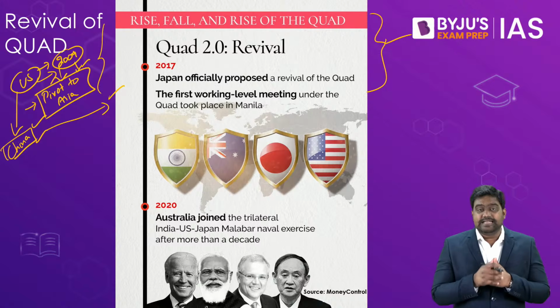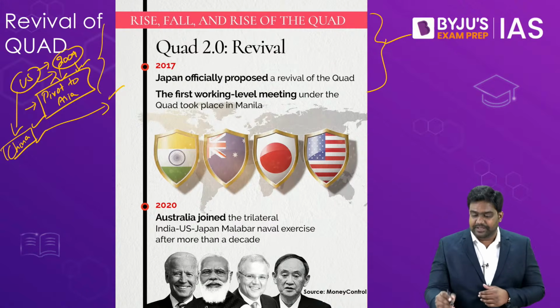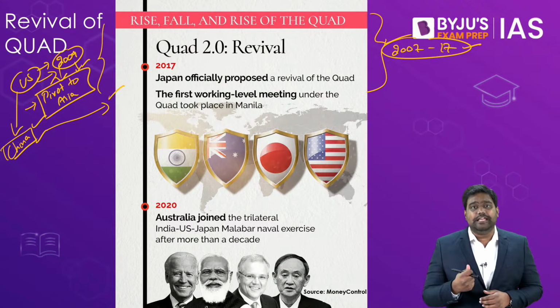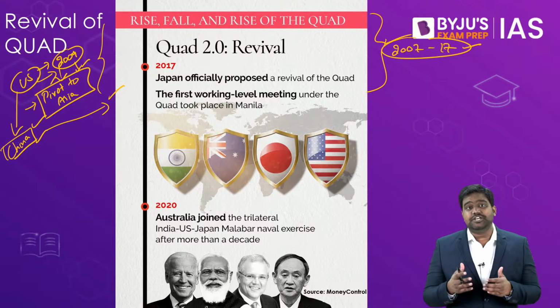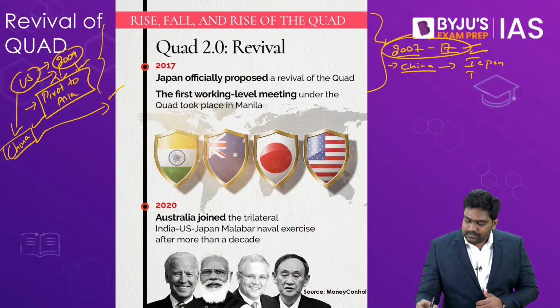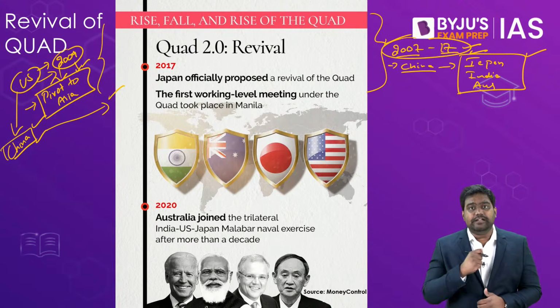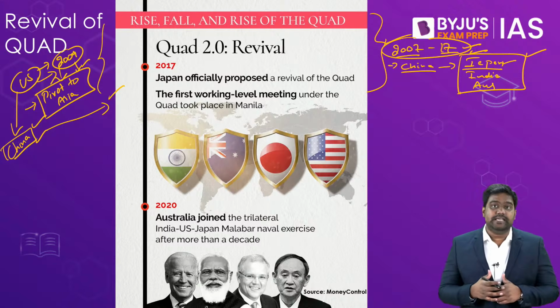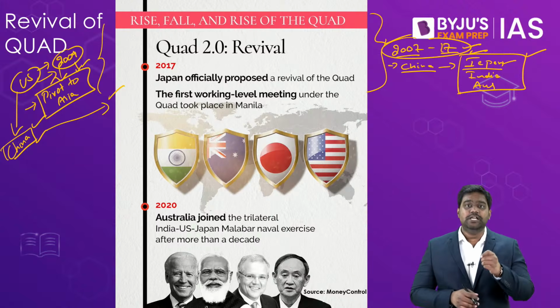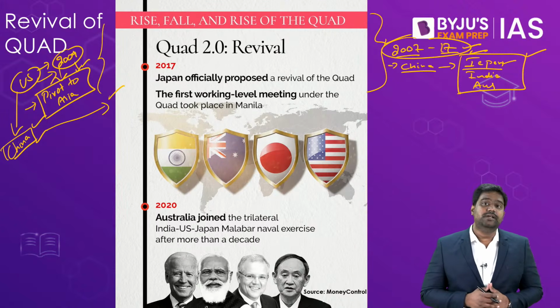But India and Australia were hesitant for at least 10 years between 2007 and 2017. During this period, India's strategic relations with US started growing. Our strategic ties with Australia and Japan also started improving. And around the same time, China got more and more aggressive, especially against Japan, against India, as well as against Australia. China picked maritime disputes with Japan in the East China Sea over a group of islands known as the Senkaku-Diaoyu Islands. In fact, in this year's prelims, UPSC had asked a question on the Senkaku Islands.